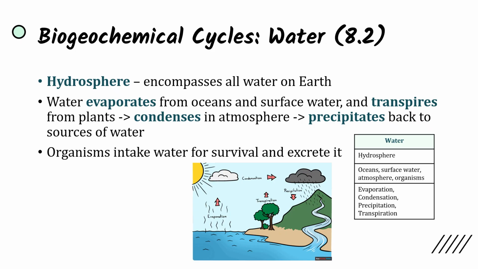up, and then the same thing will happen from plants through transpiration, which is like evaporation from plants. And so once this water vapor rises up and reaches the colder atmosphere, the bonds are going to reform, it's going to condense, and that's going to form clouds, and eventually it's going to precipitate back to sources of water. So we're going from oceans, from surface water into the atmosphere, and then that's going to go back to surface water, to oceans. And it'll also go through organisms that intake water for survival and then excrete it.